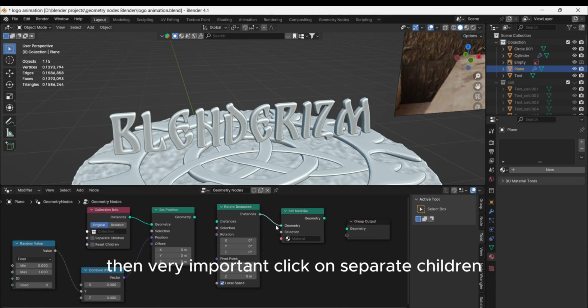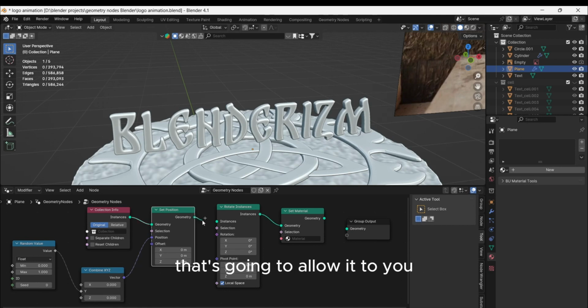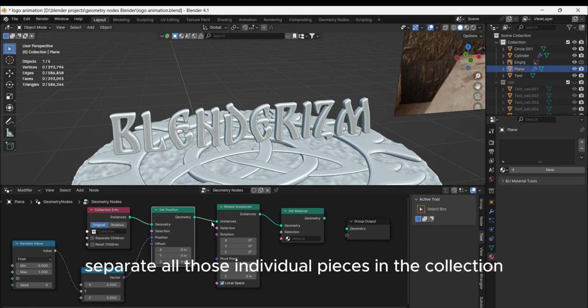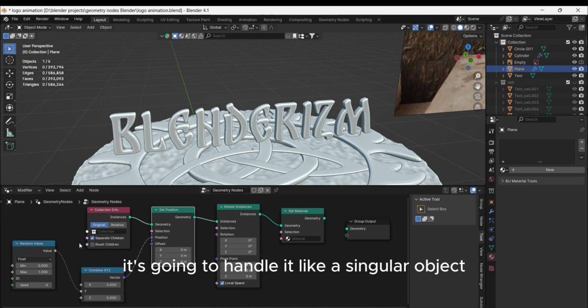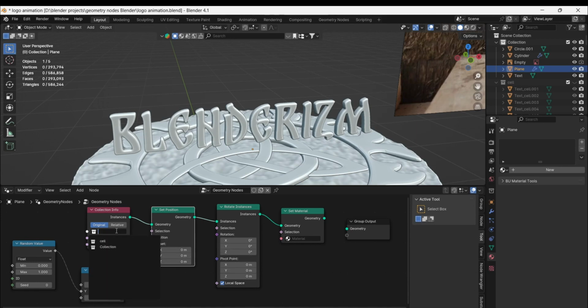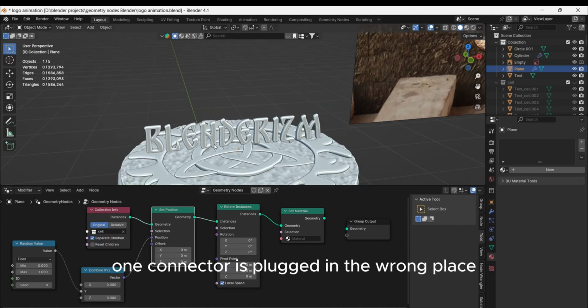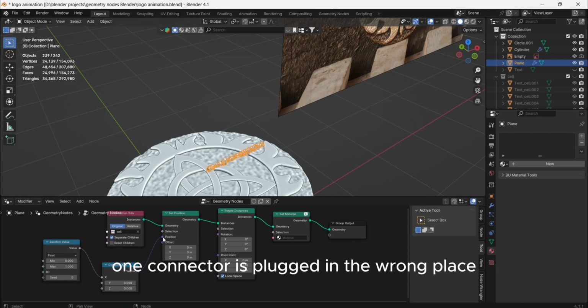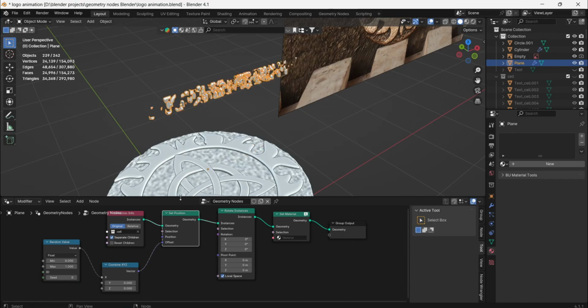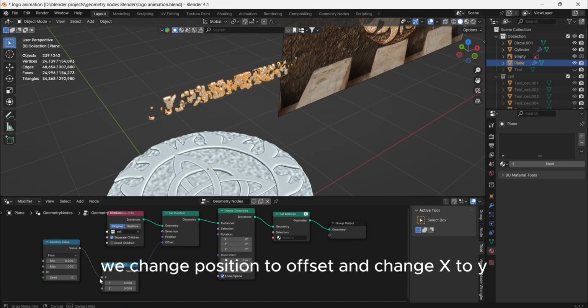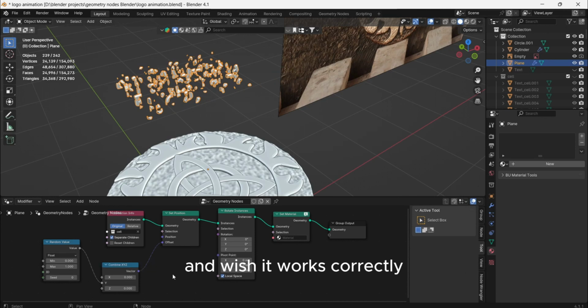Then, very important, click on separate children. That's going to allow it to separate all those individual pieces in the collection, otherwise it's going to handle it like a singular object. And choose our cell collection. Well, as it happens, one connector is plugged in the wrong place. But it's okay, we're learning. We change position to offset, and change X to Y, and whoosh, it works correctly.